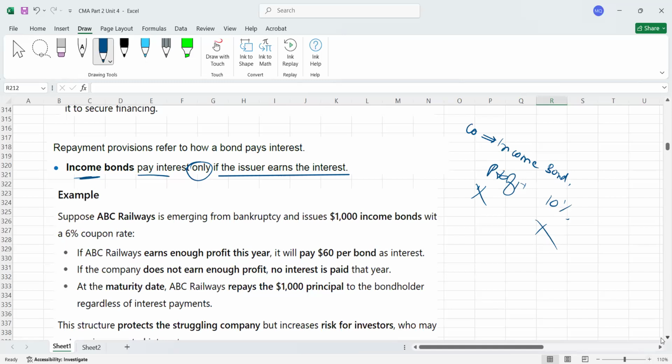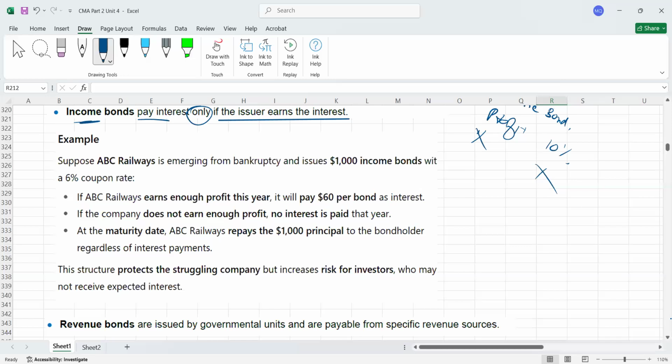Here I am going to explain with the help of an example. For example, ABC Railways is emerging from bankruptcy, like it was near to bankrupt, and issues $1,000 income bonds, this is the face value of the bond, with a 6% coupon rate. Rate of interest is 6%. If ABC Railway earns enough profit this year, it will pay 6% of the face value, which will be $60 per bond. If the railway company does not earn enough profit, no interest is paid because it's an income bond.